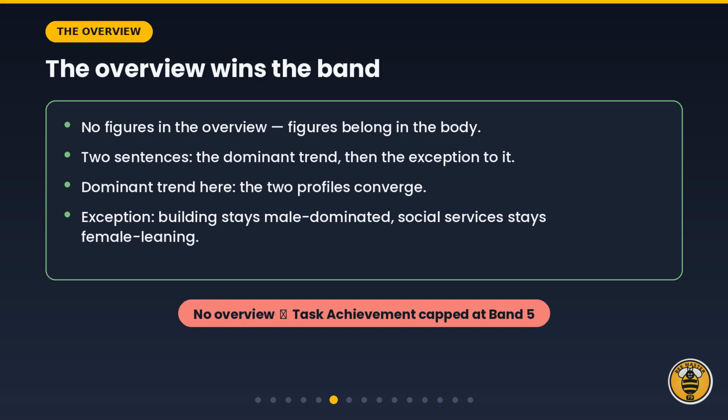The overview is where bands are won and lost. Two rules. First, no figures at all. Numbers belong in the body paragraphs. Second, two sentences: one for the dominant trend, one for the exception. Here the dominant trend is convergence, and the exception is that building stays male-dominated while social services stays female-leaning.